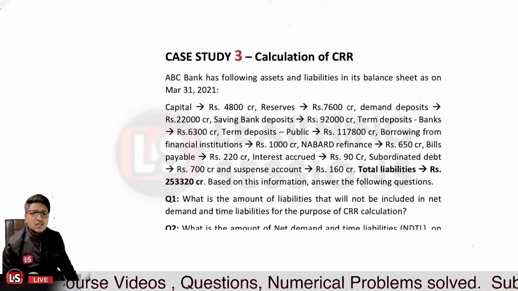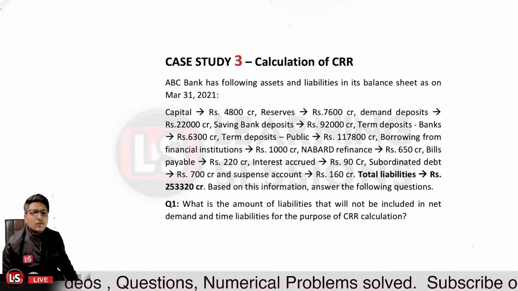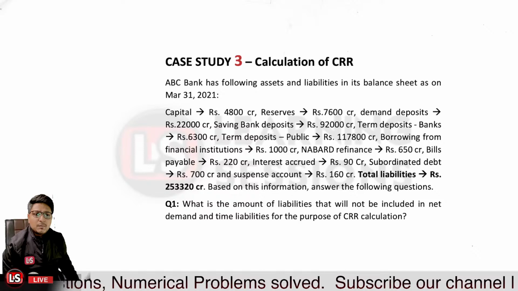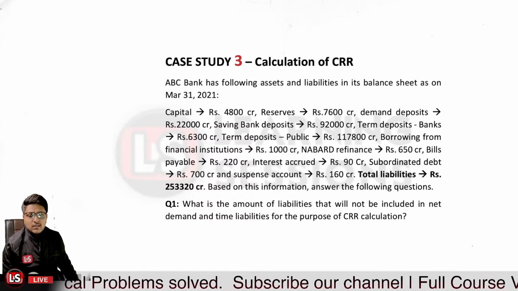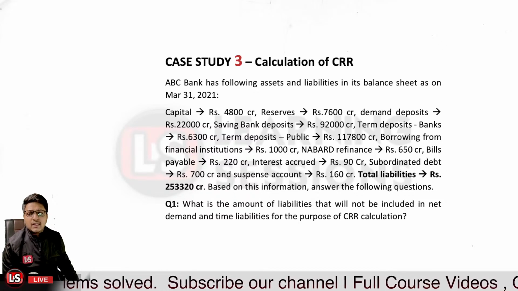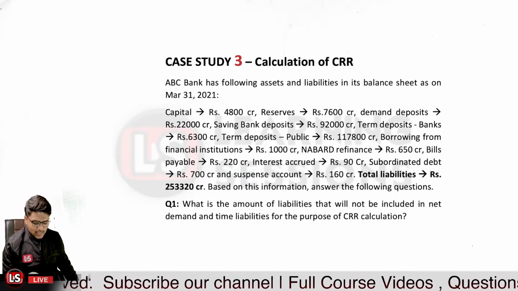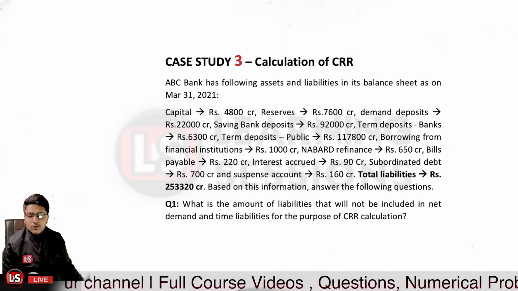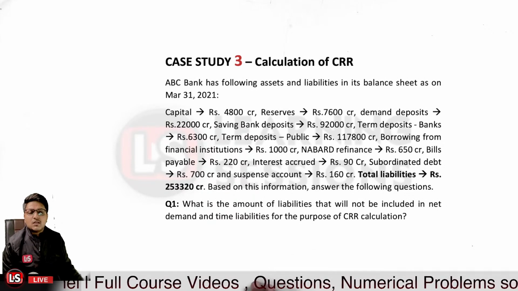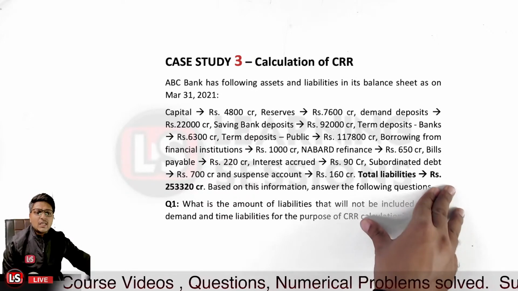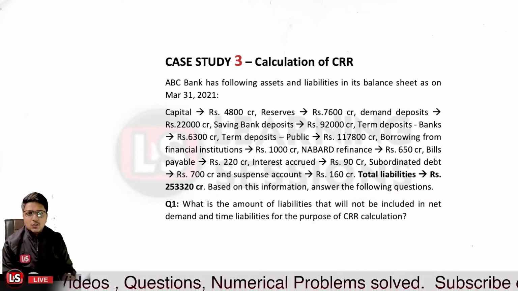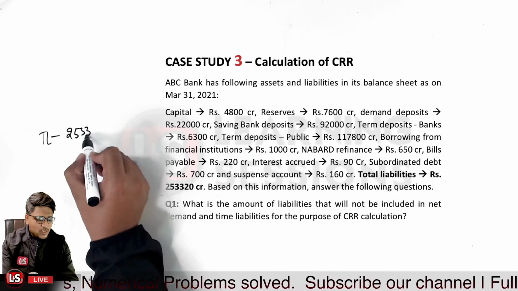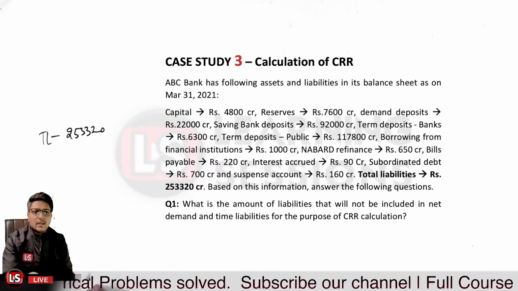First question over here says, what is the amount of liabilities that will not be included in the net demand and time liabilities for the purposes of the CRR calculation? As we need to calculate the CRR as a percentage of the net demand and time liabilities, in the first question we need to calculate what amount of liabilities will not be included. First of all, we need to segregate the total liabilities, but that is already given over here. The total liability is 2,53,320 crore.